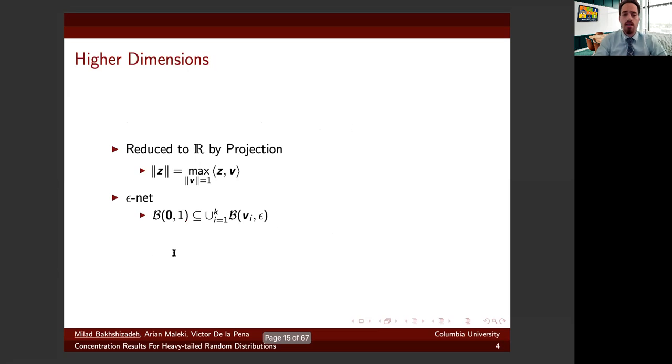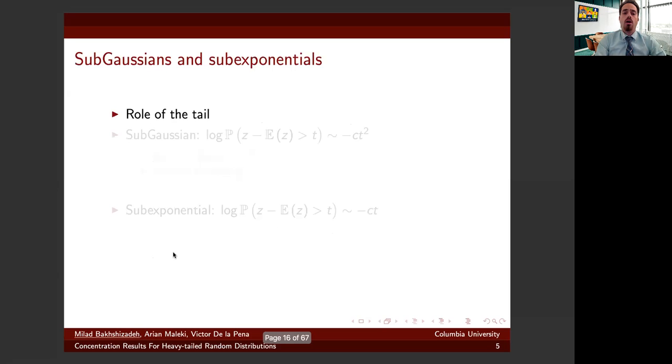You might notice that I motivated the problem for vectors, but set it up for scalars. One can easily see the scalar result can be extended to higher dimension by a projection and by an epsilon net argument. It turns out the tail of the random variables involved in the summation plays a key role. And in fact, for two important tails, the concentration has been studied extensively.